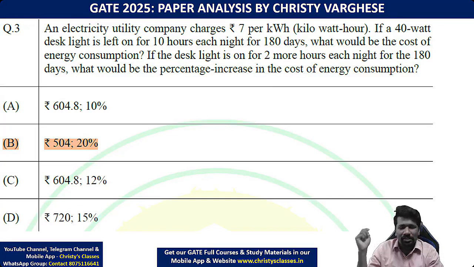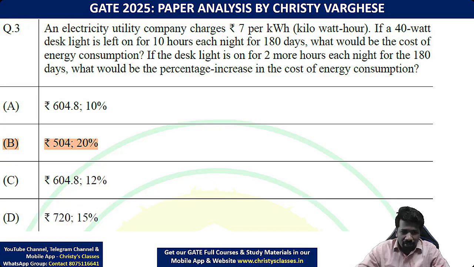So let us discuss this question. So ये question को मैं simplify करके दूँगा. An electricity utility company charges 7 rupees per kilowatt hour. मतलब 1 kilowatt hour electricity use किया तो 7 rupees pay करना पड़ेगा. So kilowatt hour का मीनिंग क्या है, उसका मीनिंग में डाउट है तो नेक्स्ट सेंटेंस रीड करिए, आपको समझ में आएगा. If a 40 watt desk light is left on for 10 hours each night for 180 days.